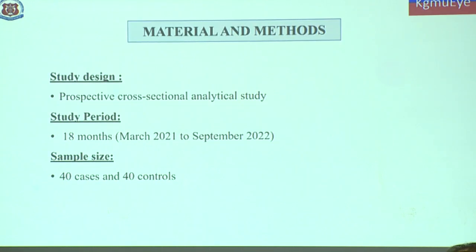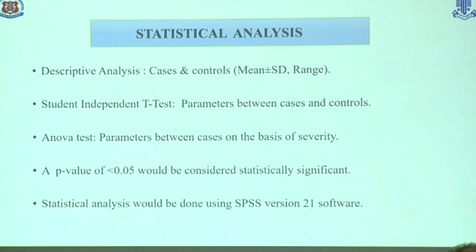The study was a prospective cross-sectional analytical study, done over a period of 1.5 years. 40 cases and 40 controls were included. Descriptive analysis was done for the demographic details, and the student independent t-test was applied to compare the platelet parameters between cases and controls. The ANOVA test was used to assess all the parameters in patients on the basis of severity. A p-value less than 0.05 was considered statistically significant.